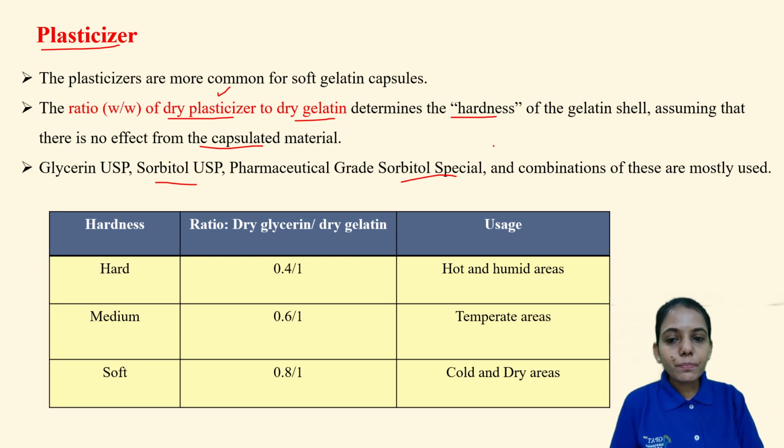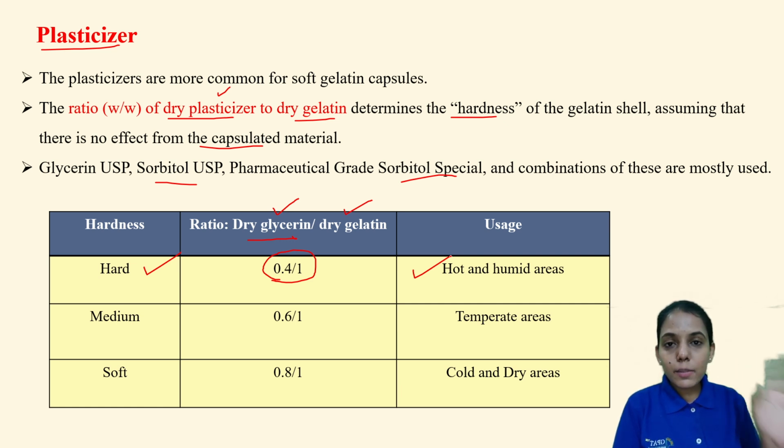Now important, the ratio of dry glycerin, glycerin here being the plasticizer in the formula, to dry gelatin. If it is 0.4 to 1, then it forms the hard gelatin capsule, and it is generally used for hot and humid areas. That is the reason we have seen a little bit of plasticizer is present in the hard gelatin capsule, in the ratio 0.4 to 1.